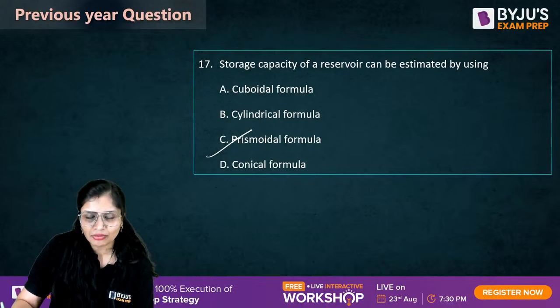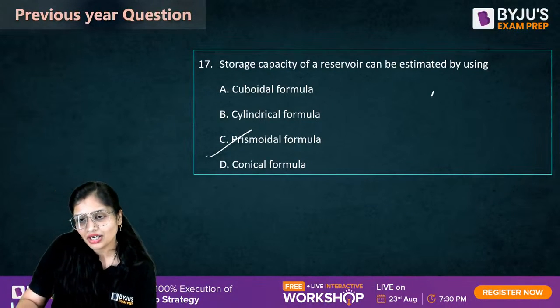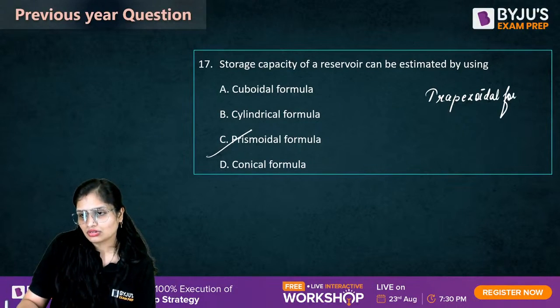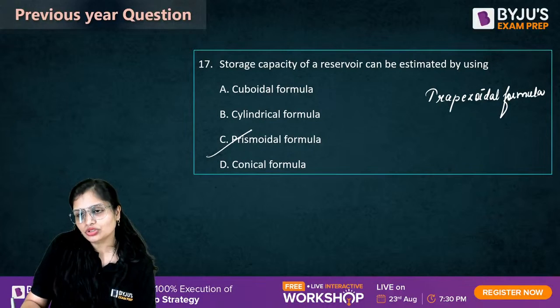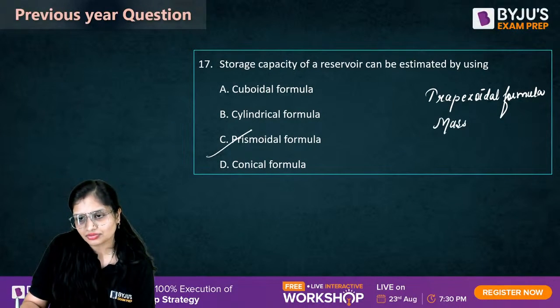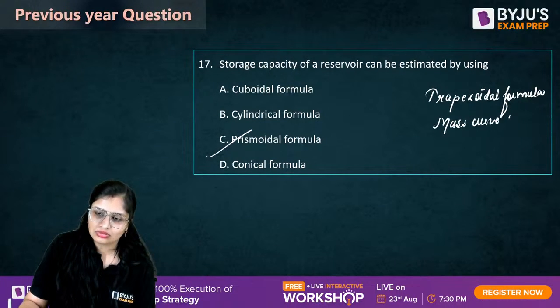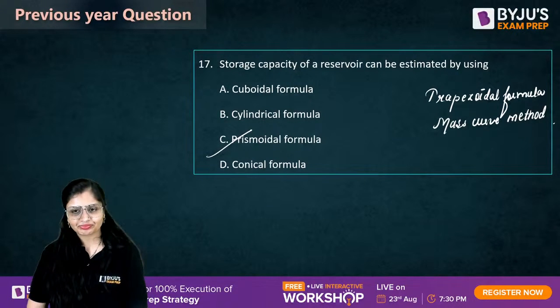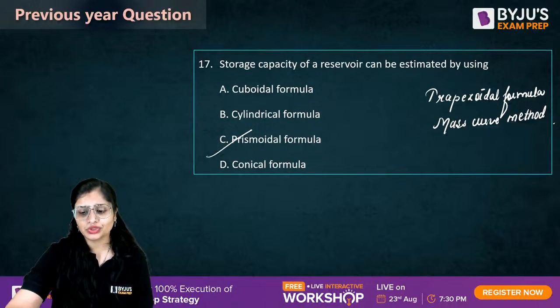Actually, there are three formulas. You can use the prismoidal formula, you can use the trapezoidal formula, and you can use the mass curve method also. Okay? Anything you can use.